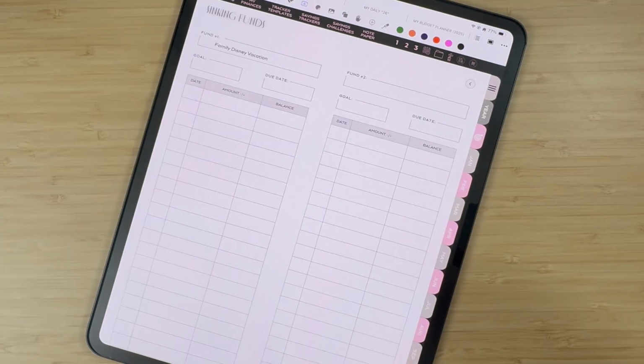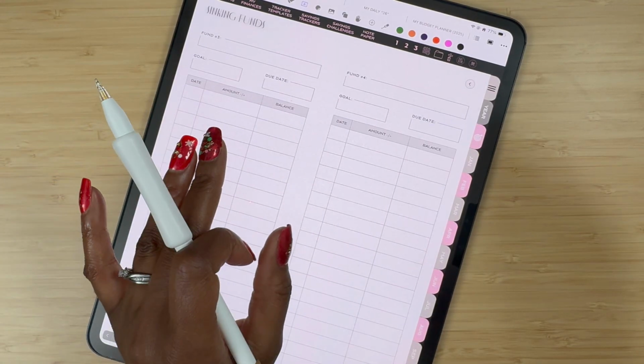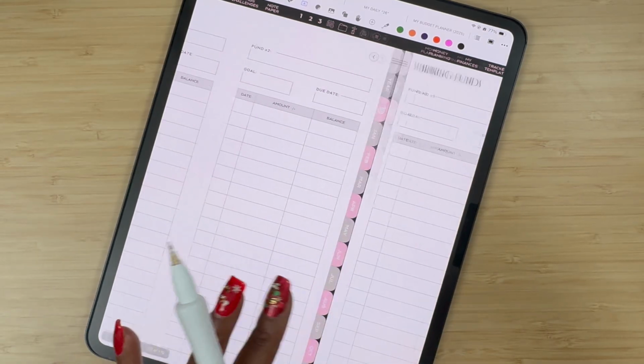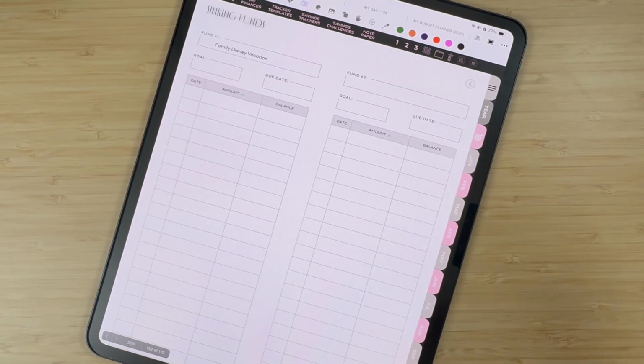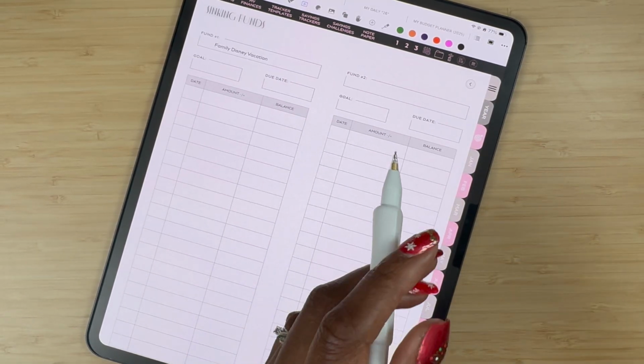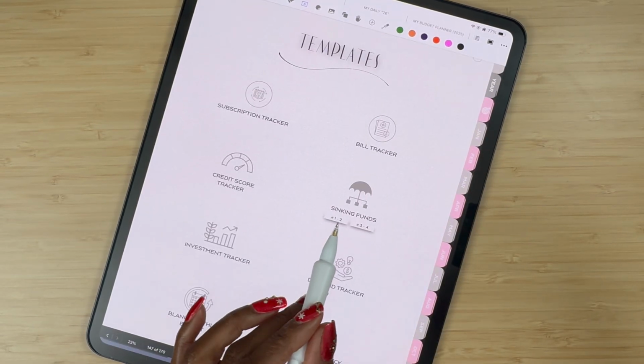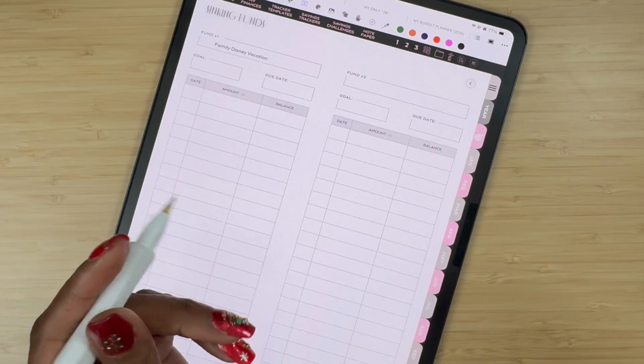Disney vacation, and there's 2 on each page. There's 4 altogether, but if you're a digital planner, you already know, baby girl, you can duplicate these pages and make as many as you'd like. The only thing is you'd only have the shortcuts on the index page and the section divider page right here, to the first 4.